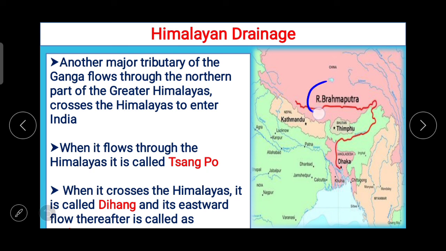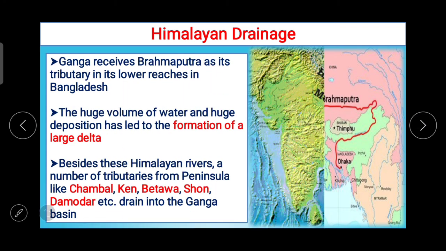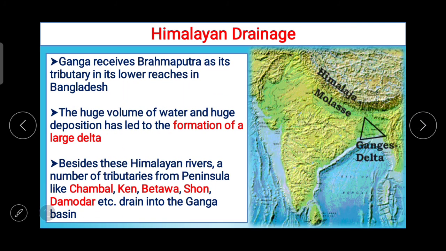Here you can see Brahmaputra. So from time to time Ganga meets its tributaries and hence its discharge increases. Ganga receives Brahmaputra as its tributary in its lower reaches in Bangladesh. This is Ganga delta. Here you can see the huge volume of water and huge deposition has led to the formation of a large delta here.